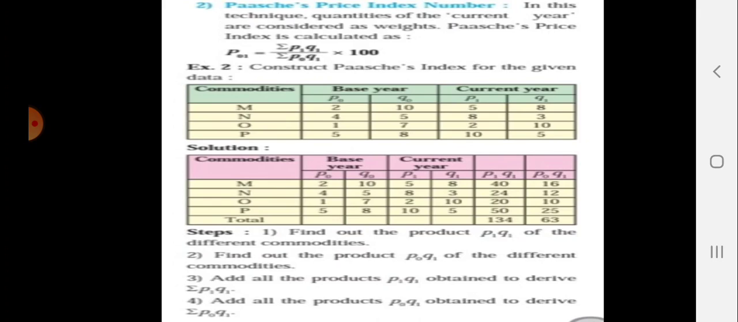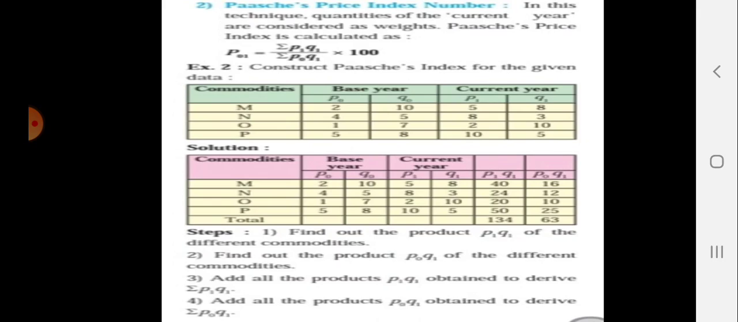Then next is P0 Q1. For the M commodity, P0 multiplied by Q1, so 8 multiplied by 2 is 16. Then 3 multiplied by 4 is 12. Then 1 multiplied by 10 is 10. Then next is 5 multiplied by 5, which is 25. So the summation of P0 Q1 is 63.